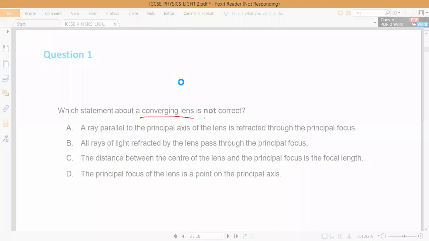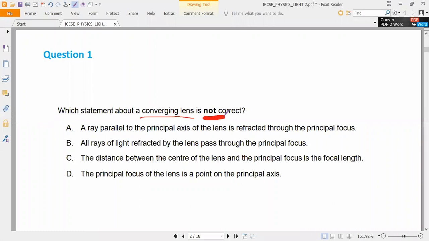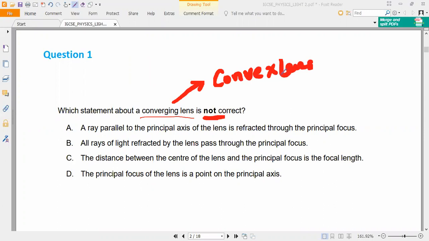Totally we have 6 cases. One case forms a virtual and magnified image, and the remaining 5 cases form real images: diminished, magnified, highly diminished, and same as the object. So first we identify which lens it is: convex lens. Are all the conditions running in your mind or not? Kevin, Arvind? Yes, sir.